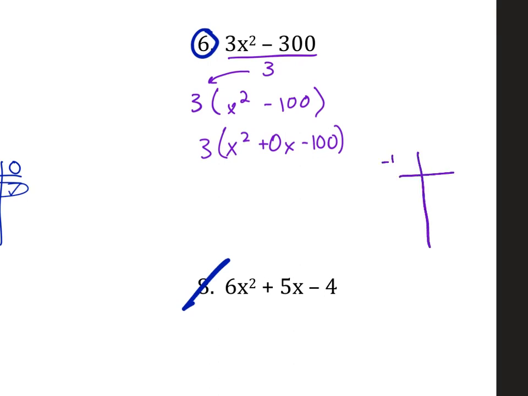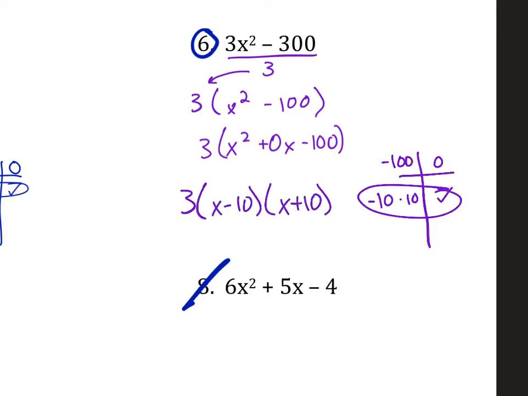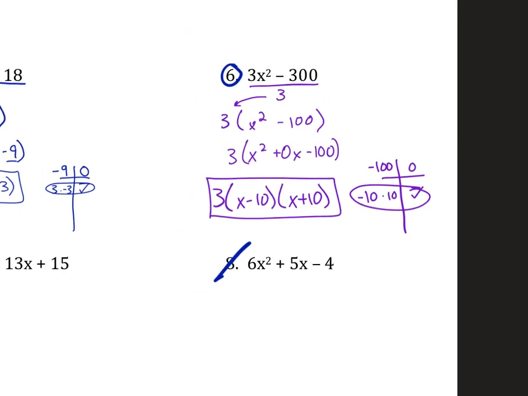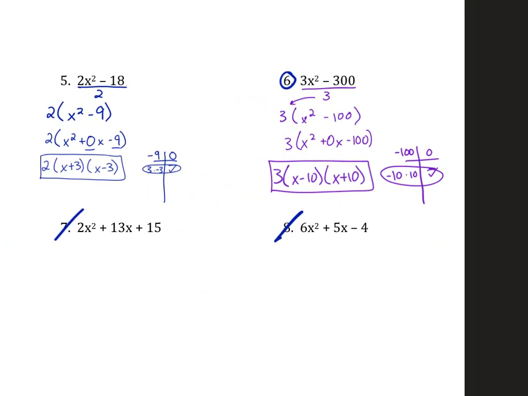So you can find factors of negative 100 that add up to 0, which of course is 10 times 10, one of them being negative. So that's our pair. So we go 3, x minus 10, x plus 10. Any questions on that? All right. One more method.